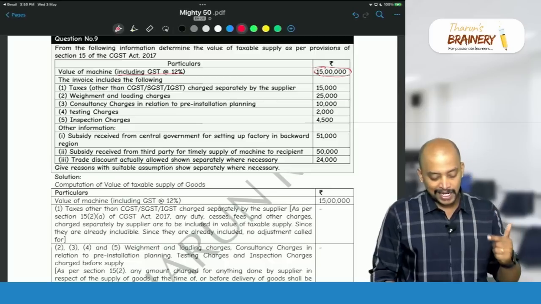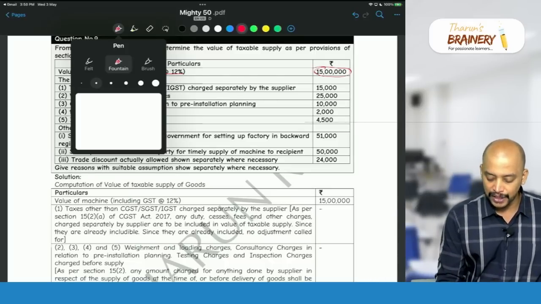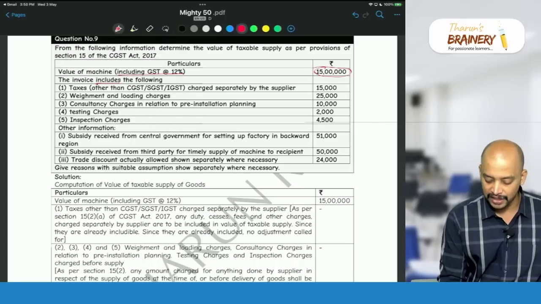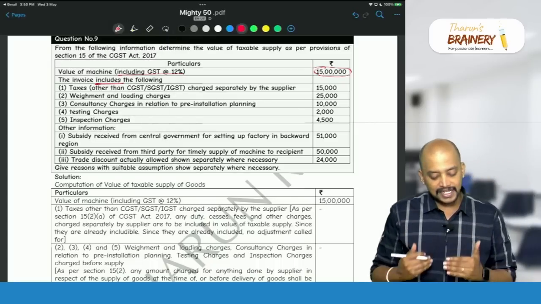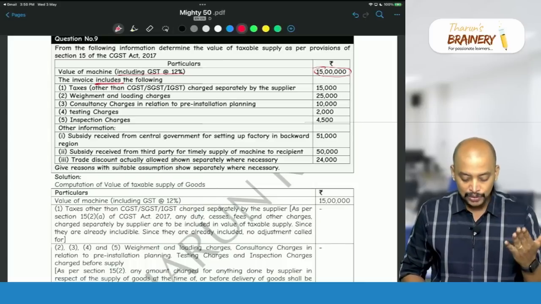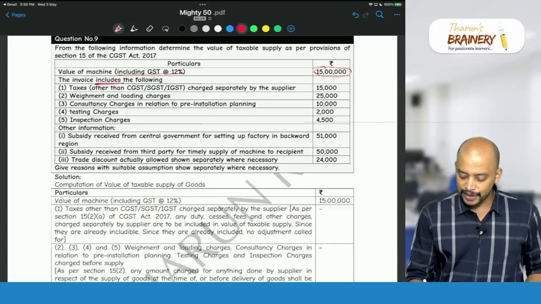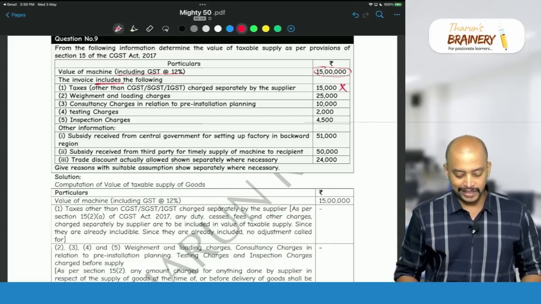In the given price it is already included. So ignore this, don't consider it.